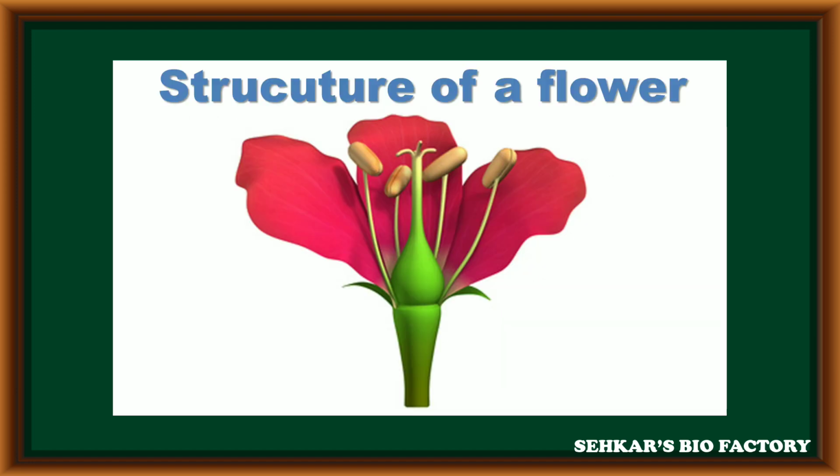Let us discuss what are the parts present in the structure of a flower. The flower is a modified shoot. Now, in the structure of a flower, first it has a stalk. The stalk is called pedicel. If pedicel is present in a flower, it is called a pedicellated flower. At the tip of this pedicel, there is one condensed and flat structure. Now it is called thalamus or torus. This thalamus is the main structure and the site for arrangement of various floral parts in the structure of a flower.